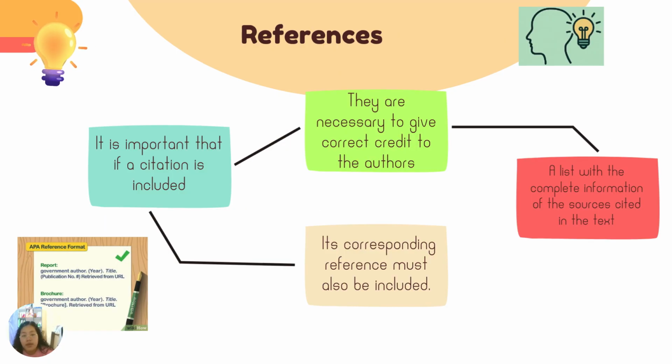Next, references. References are a list with the complete information of the sources cited in the text. They are necessary to give correct credit to the authors and to help readers find and check the information used in a work. I mention this because if a citation is included, its corresponding reference must also be included.